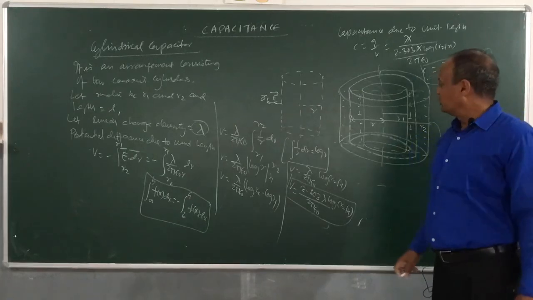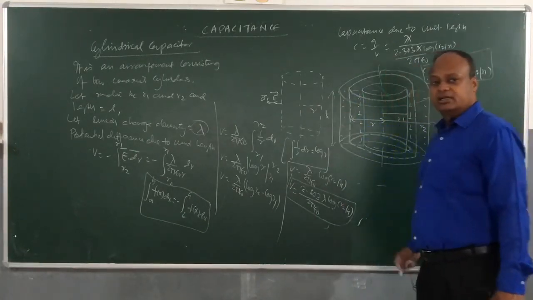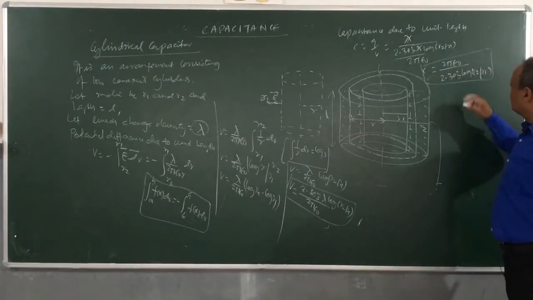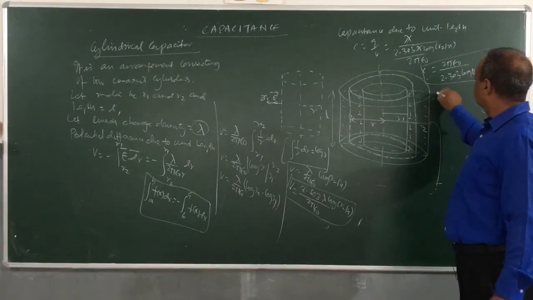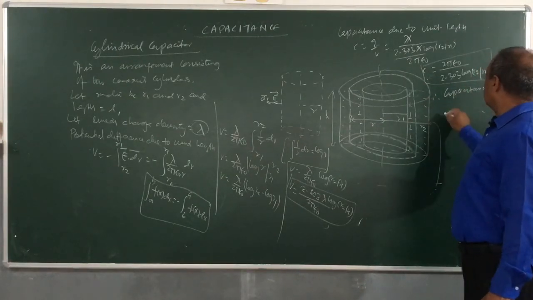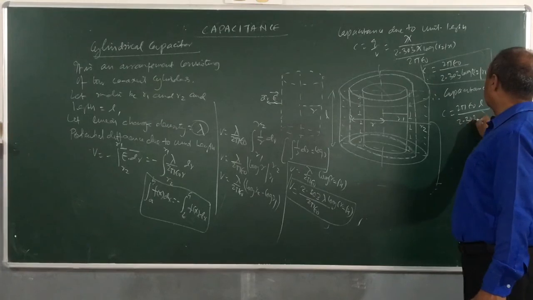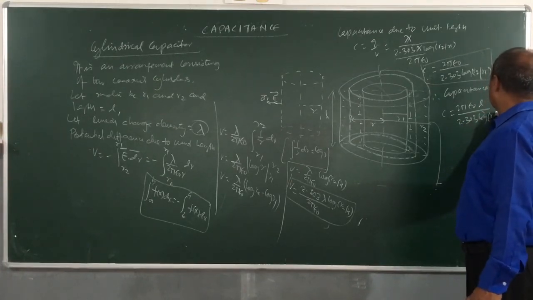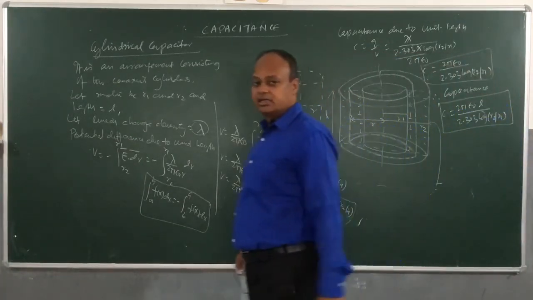Unit length. But we know that the length of this cylindrical capacitor is how much? L. So for calculating the total capacitance, I need to multiply this by L. Therefore, capacitance C is equal to 2 pi epsilon naught multiplied by L divided by 2.303 log R2 by R1. So this is finally the capacitance of the cylindrical capacitor.